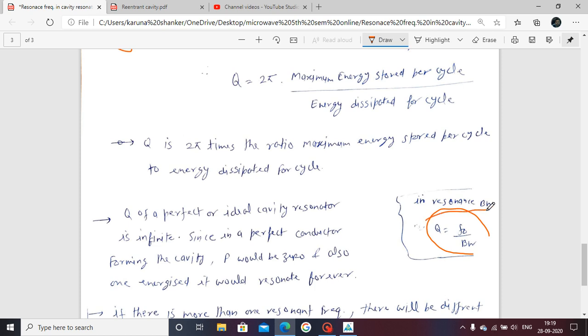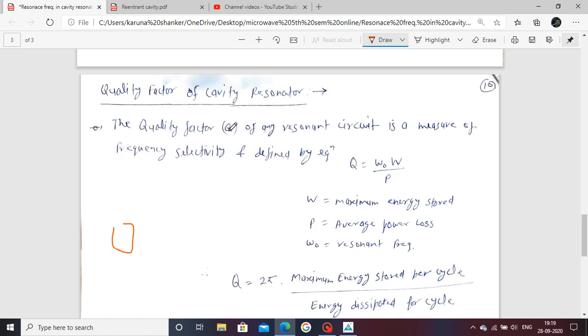In resonance, the quality factor is the ratio of this one. Okay, the quality factor of a cavity resonator. The quality factor of any resonance circuit is a measure of frequency selectivity, defined by this equation.